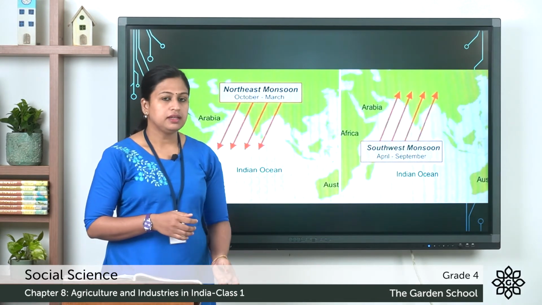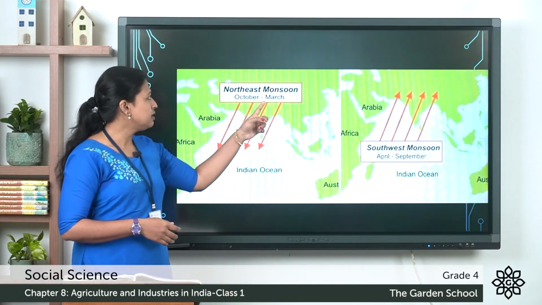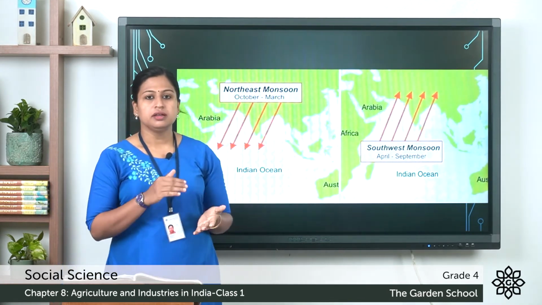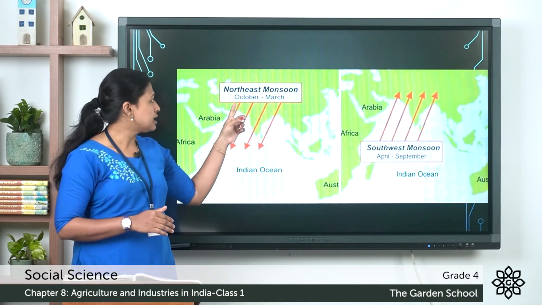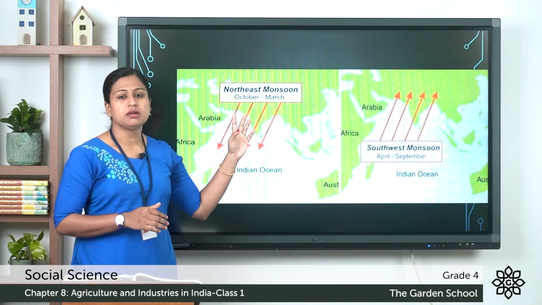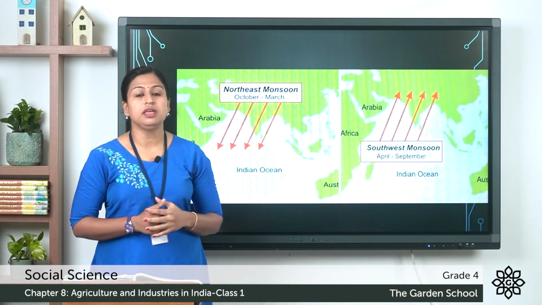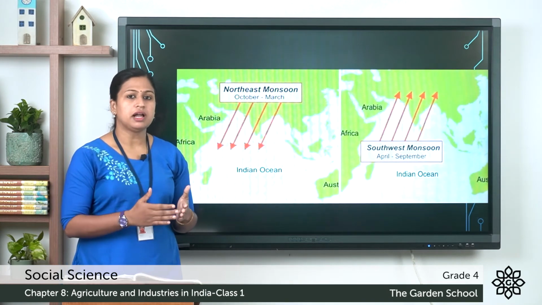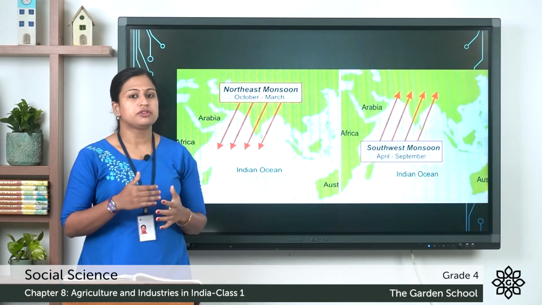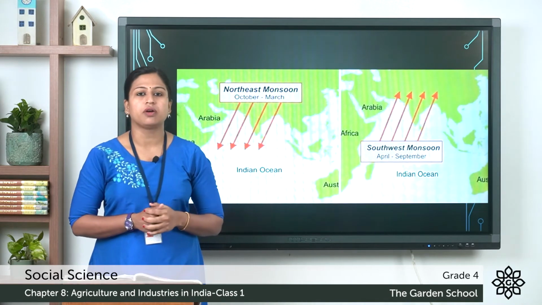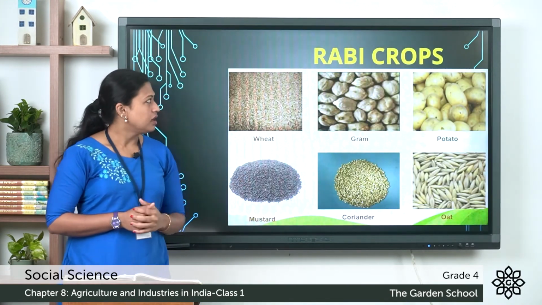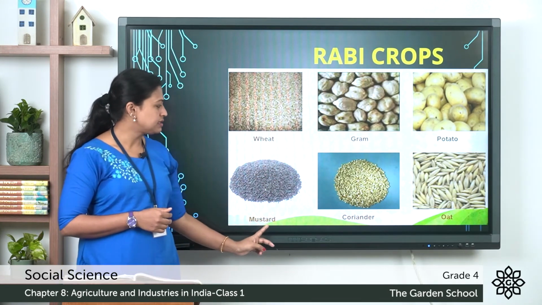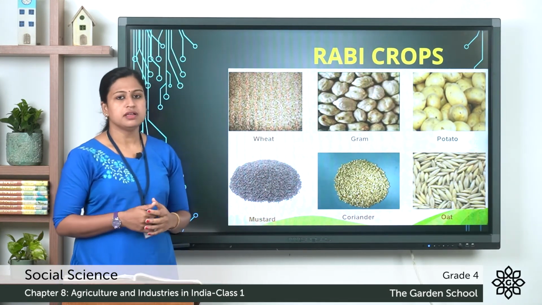We know that India has northeastern monsoon and southwestern monsoon. Here the Rabi crop is cultivated in northeast monsoon season, that is during the winters. So the rainfall helps in the cultivation of Rabi crops. So, Rabi crop is also known as winter crops. Some of the Rabi crops are wheat, gram, potato, mustard, coriander, oat and so on.